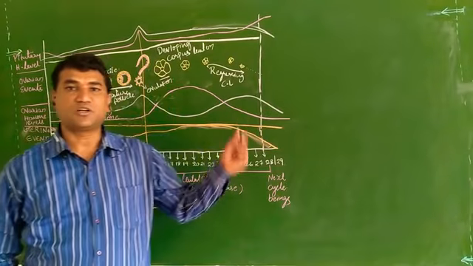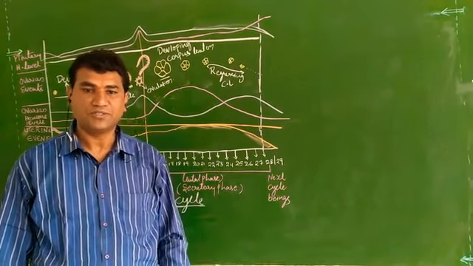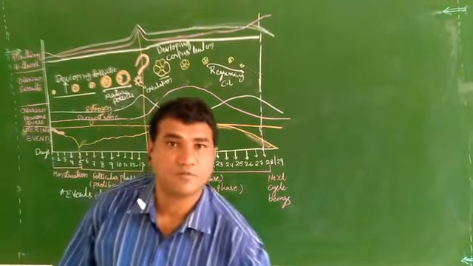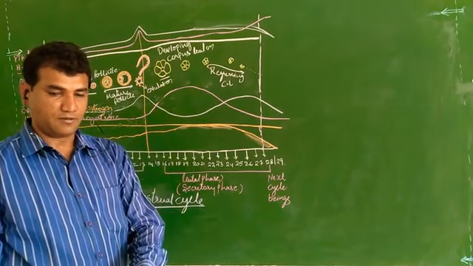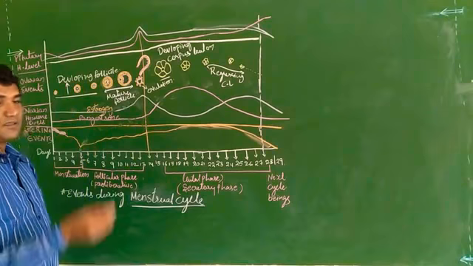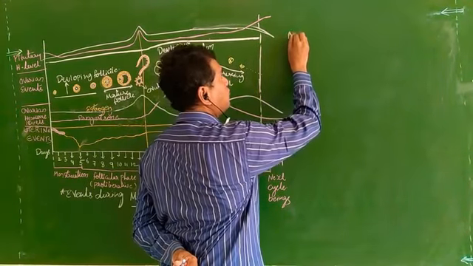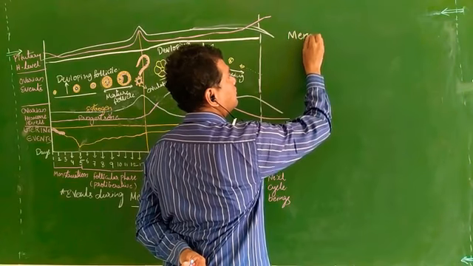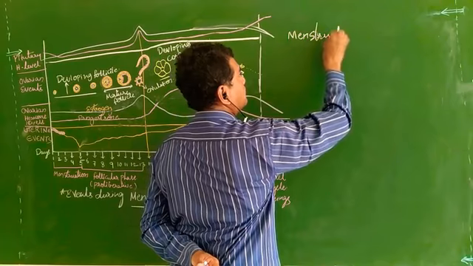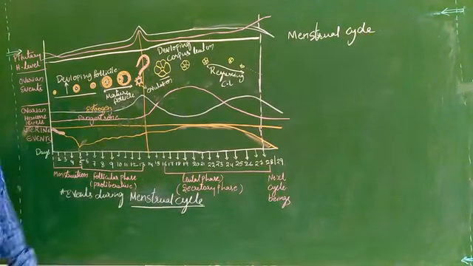Today we are going to start with the menstrual cycle, after the female reproductive system. So in the menstrual cycle, please have a look at this diagrammatic representation.